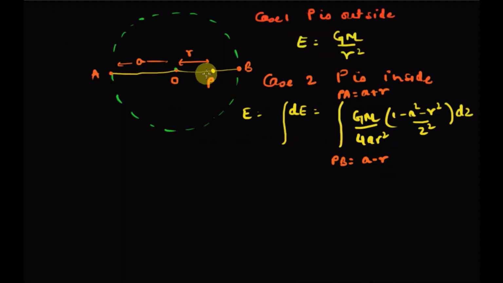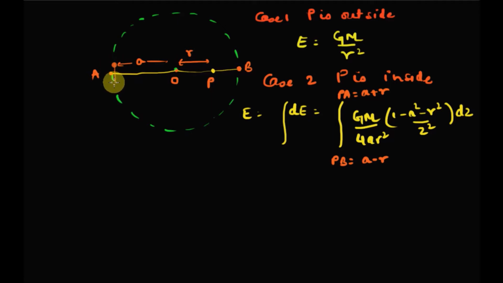Now assume case 2, when this object P is inside the sphere. So when P is inside the sphere, our equation for gravitational field will remain the same, but the range of the value of Z will be different. So what will be the range of value of Z? The maximum value of Z will be for an elementary ring somewhere around here.